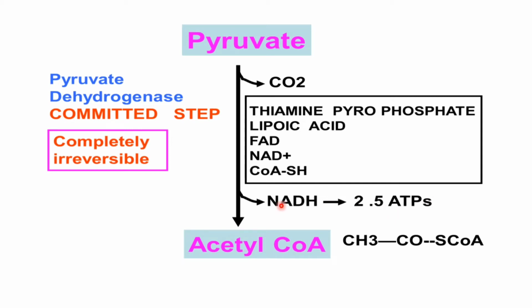And remember, this step, that is conversion of pyruvate into acetyl CoA, is a completely irreversible step. There is no alternative step available to circumvent this step. It is similar to the reaction catalyzed by alpha ketoglutarate dehydrogenase enzyme complex. Now we will see this reaction in detail.